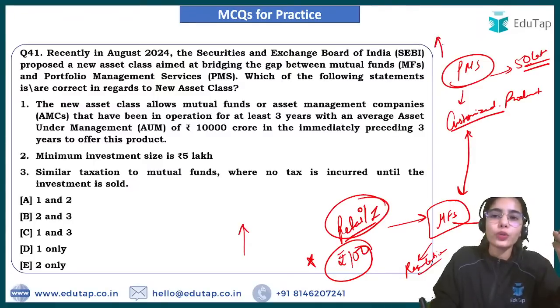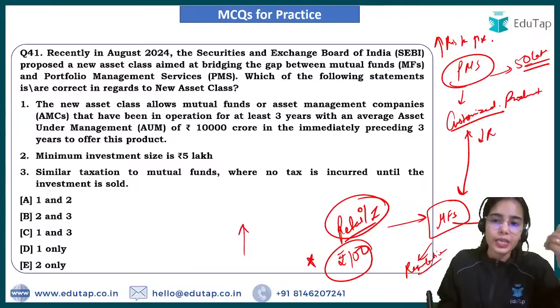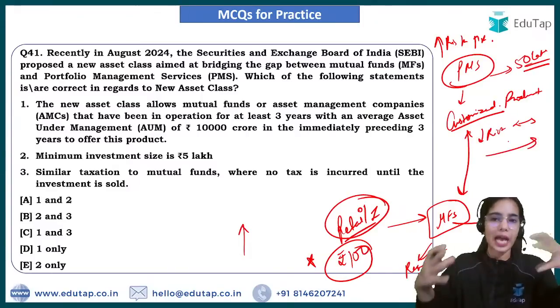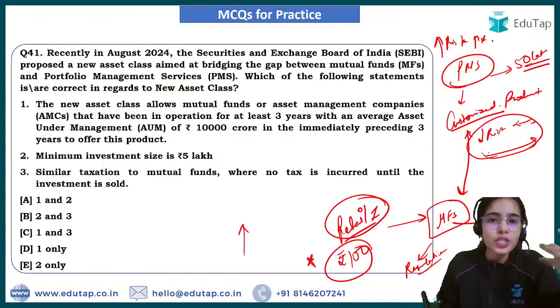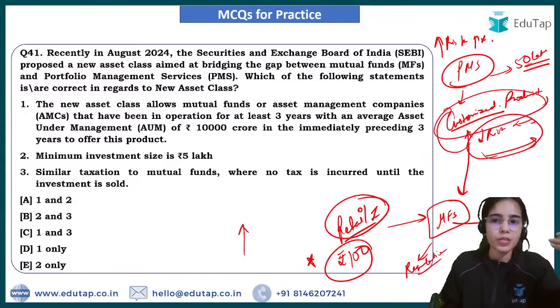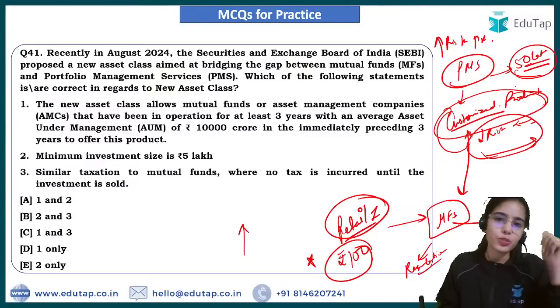Let's say I want to take more risk and I want more returns, or I want to take less risk but I want good returns for my retirement. I want a retirement plan in the investment products. So customized products will only be provided to me when I invest more than 50 lakhs. That much money I do not have.